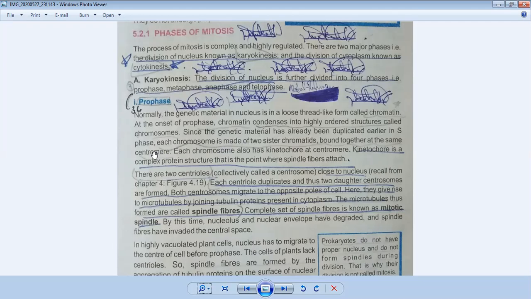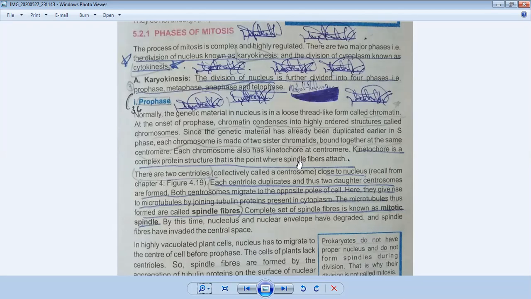Centromere, and you all know the centriole. We also discussed the centriole in chapter number 4. It is present in the cytoplasm and it produces microtubules. Each chromosome also has a kinetochore at the centromere. The kinetochore is a complex protein structure, the point where spindle fibers attach.